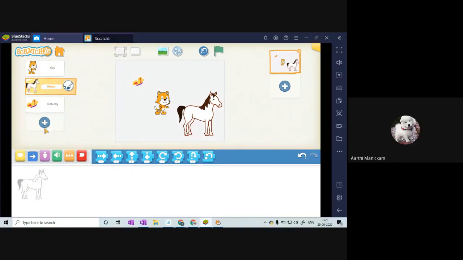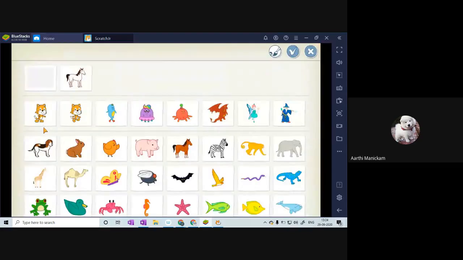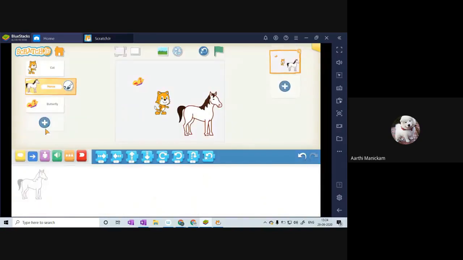Sir, I know one thing on this one. That was not clear. Can you repeat that? Sir, in Scratch Junior, I know one thing. I did one new one, sir. Can you repeat that once again? Sir, in Android phone, we download only Scratch Junior now.